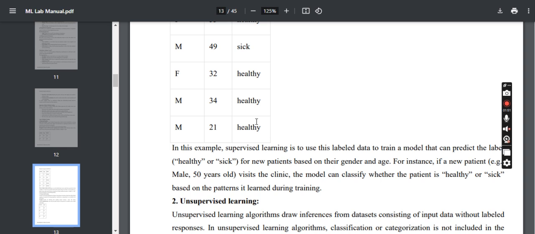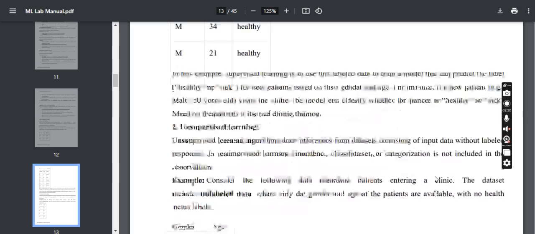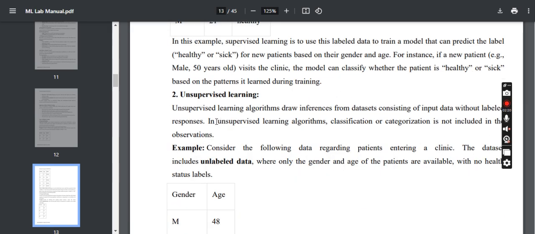we train the model in such a way that it will be able to predict whether a new patient is healthy or sick based on the gender as well as age. For example, when a patient arrives at the clinic, if he is a male and his age is given, the model would be able to classify if the patient is healthy or sick based on the patterns it learned during its training.